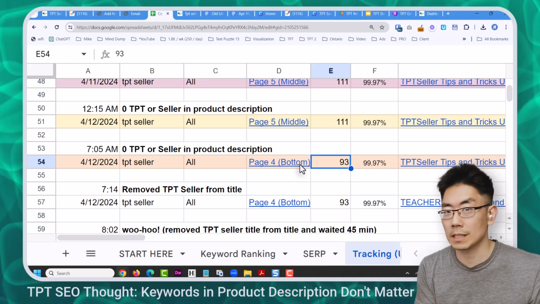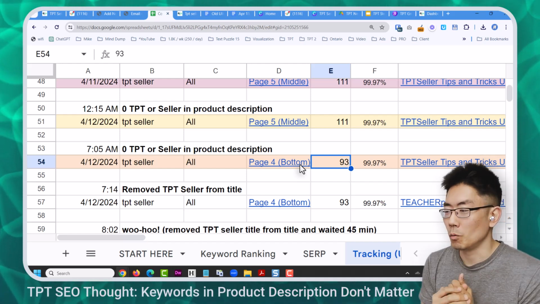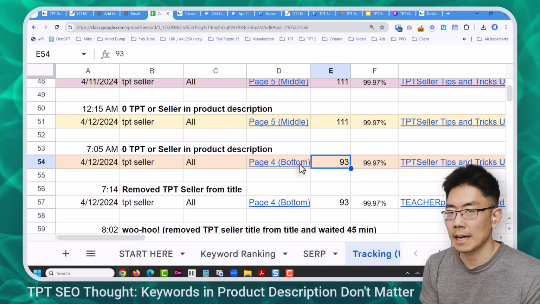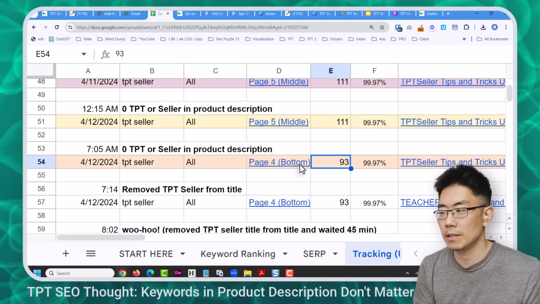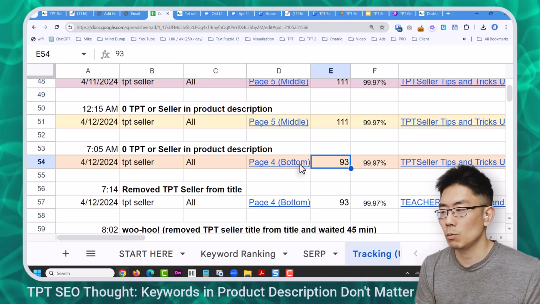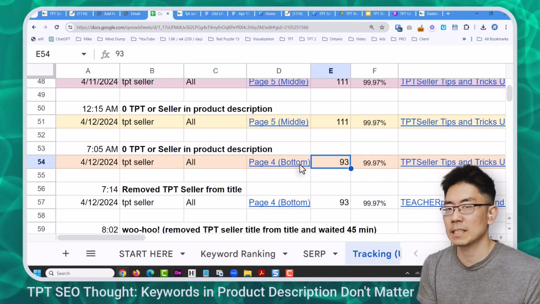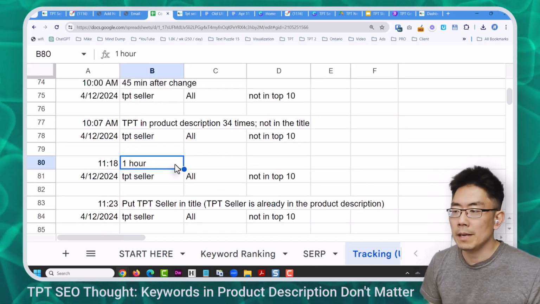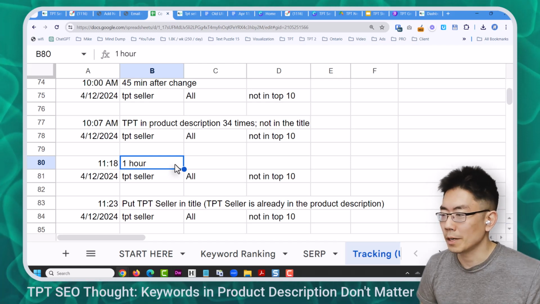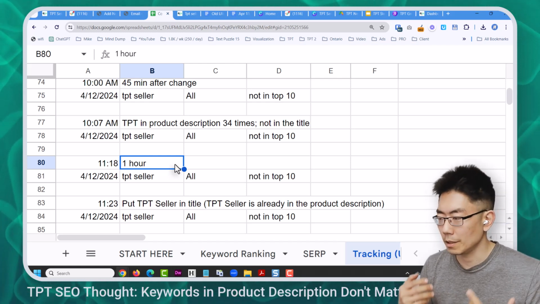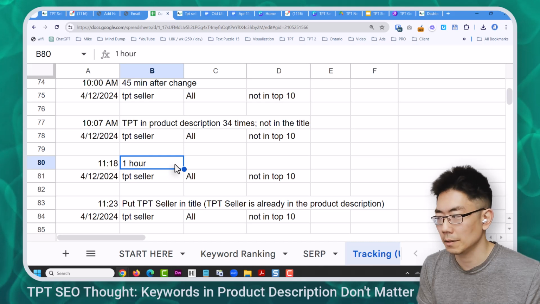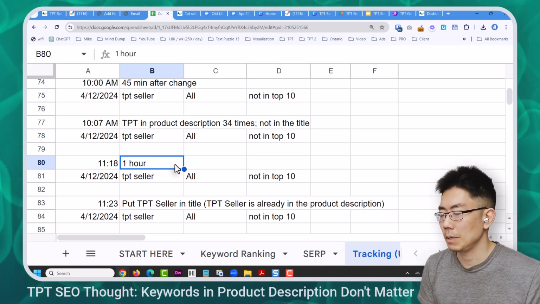If the keyword wasn't in the title, it didn't show up in the search, which seems odd because I have another example from yesterday or the day before where the keyword wasn't in the title, but it was in the snippet and it showed up. Maybe back at 10 o'clock this morning when I put TPT in the product description a whole bunch of times, but not in the title. Yeah, maybe that's gotta be it.